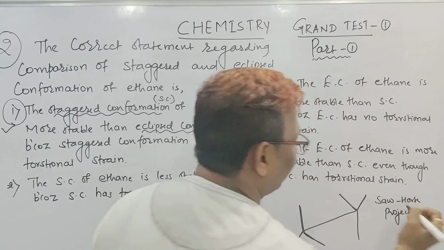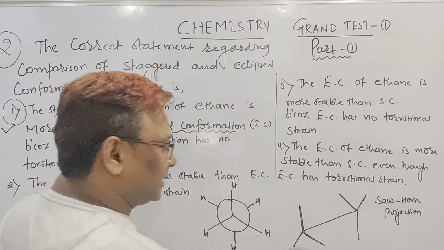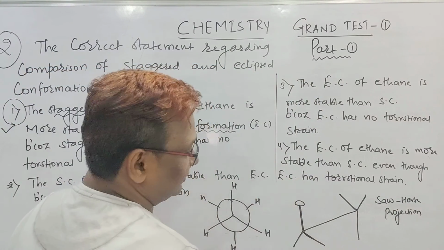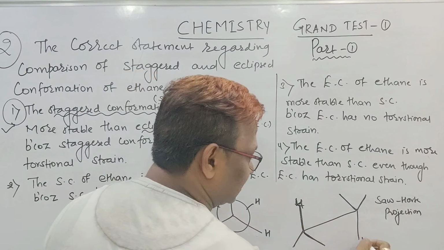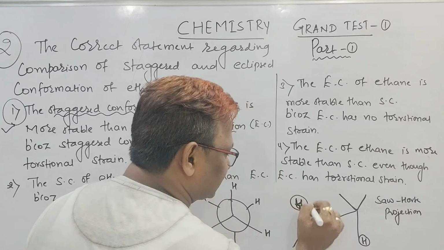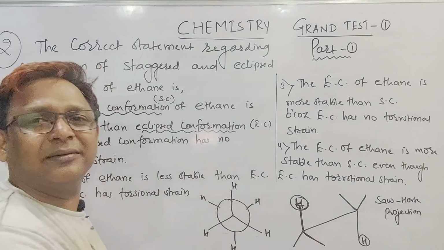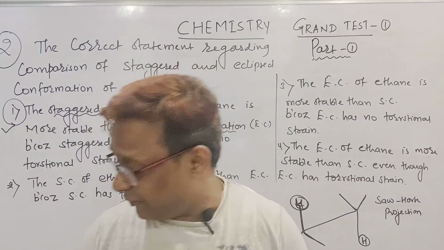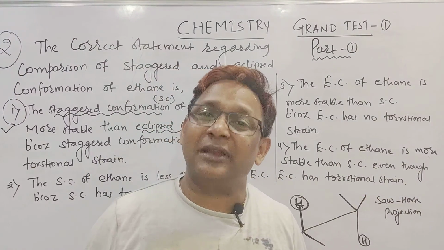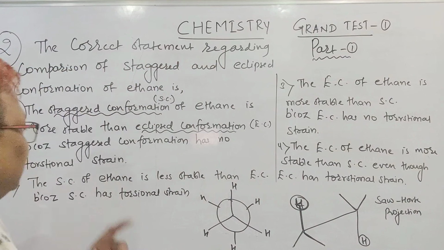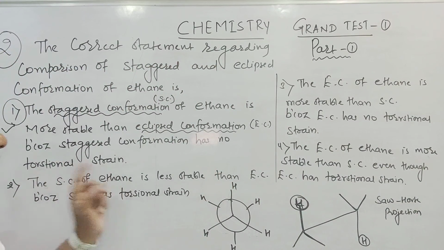In this one, see, this is the hydrogen present here, and this is the hydrogen present here. But see, these both hydrogens are far away. As they are hydrogen atoms, they are far away. Repulsion between them is less. Less the repulsion, no torsional strain.